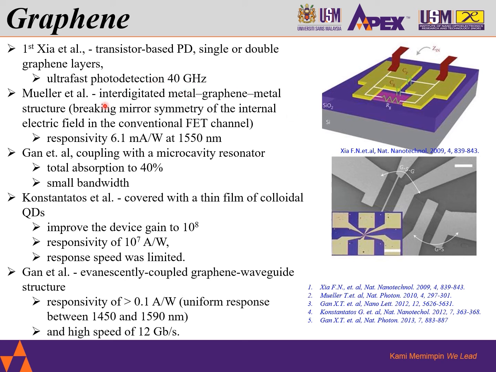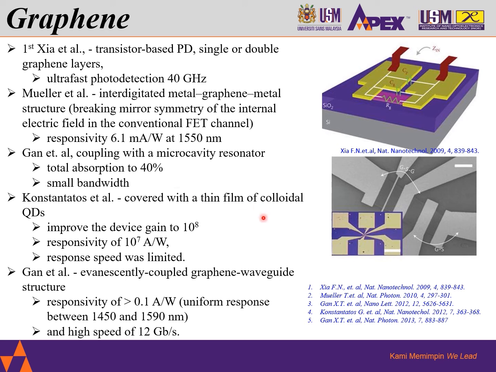Mueller and his team developed an interdigitated metal-graphene-metal structure to break the mirror symmetry of the internal electric field of the conventional FET, which is operated at 1550 nanometer wavelength with a responsivity of 6.1 milliampere per watt. Gan and his team coupled graphene with a microcavity resonator with a total absorption of 40% and has a small bandwidth as a trade-off, however.